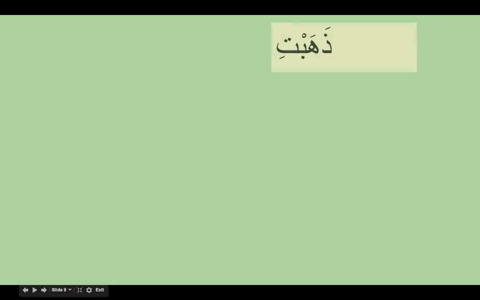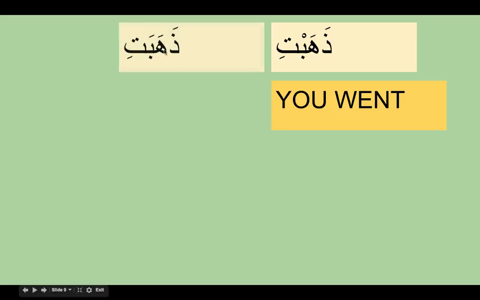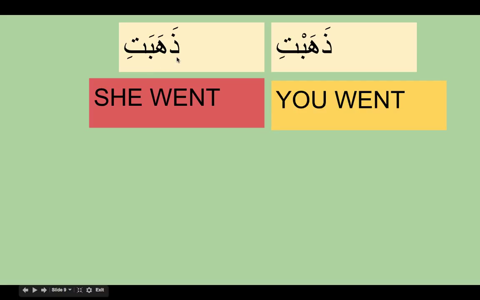However, we got to be very careful in reading and pronouncing the right pronunciation. If you say dhahabti, it means you went, because this lam kalima has got a sukoon, and taw tanis, this ta with kasra, is a fa'il. If you see here dhahabati, lam kalima has got fatha, that means this is third person, and this ta is taw tanisi. So sometimes you can make a mistake if you are not reading properly. Dhahabti is you went, dhahabati is she went.